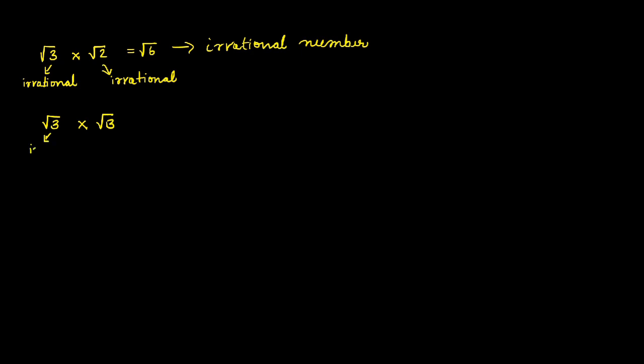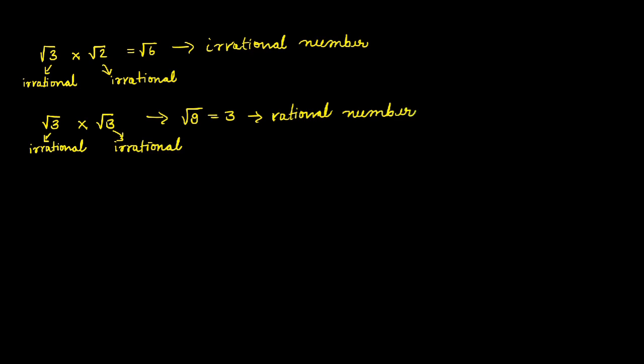Take two irrational numbers. Root 3 is irrational and root 3 is also irrational. So, answer is root 9. That is rational number. So, if we take two irrationals, the product will be rational or irrational? We cannot say whether it is irrational or rational. Some cases it is rational, some cases it is irrational.